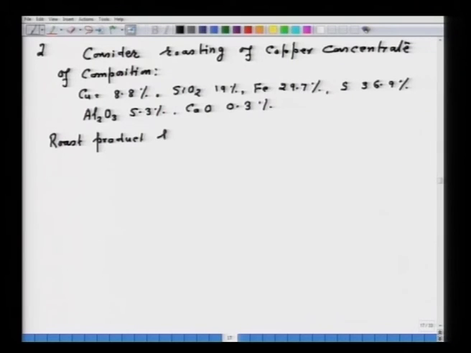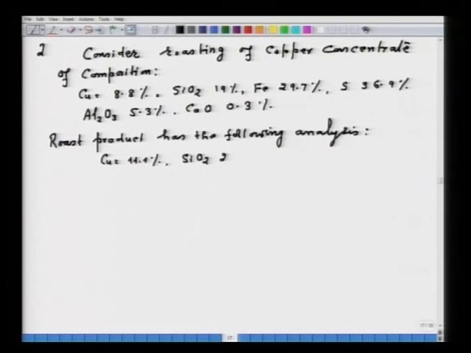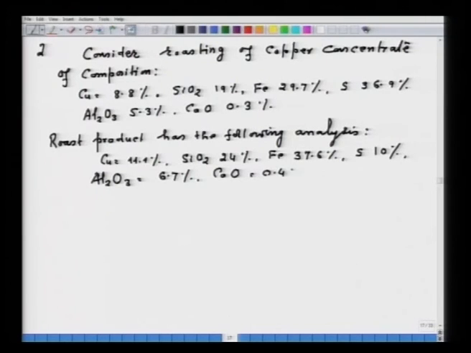The roast product has the following analysis: the roast product contains copper 11.1%, SiO2 24%, iron 37.6%, sulfur 10%, Al2O3 6.7%, calcium oxide 0.4% and oxygen 10.2%.